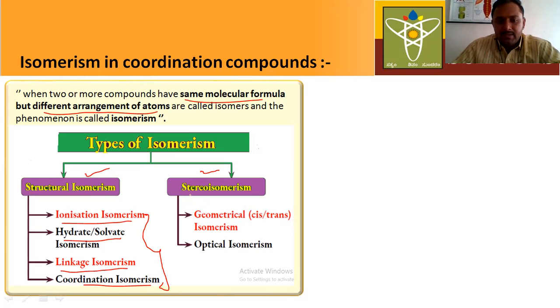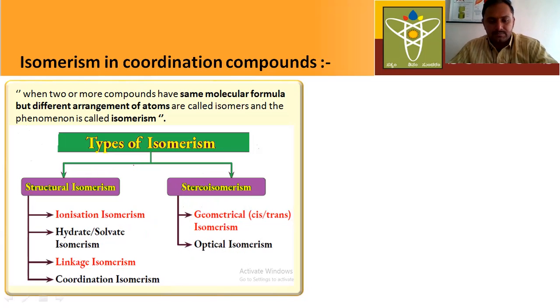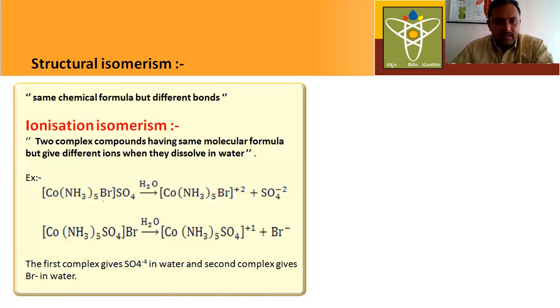Stereoisomerism is further classified into two types: geometrical isomerism and optical isomerism. Now let us discuss one by one, because these definitions and examples are very important for 2 marks. In the exam, they will ask for the definition and examples. Otherwise, they will mention a compound and ask you to identify which type of isomerism it is an example of.